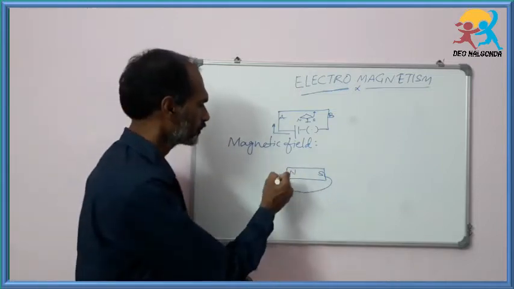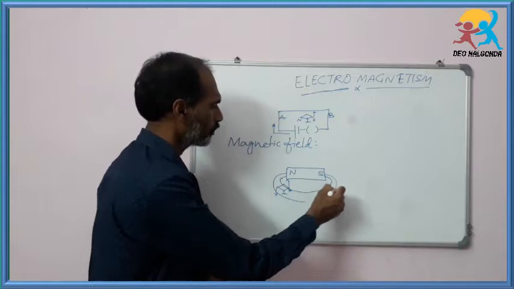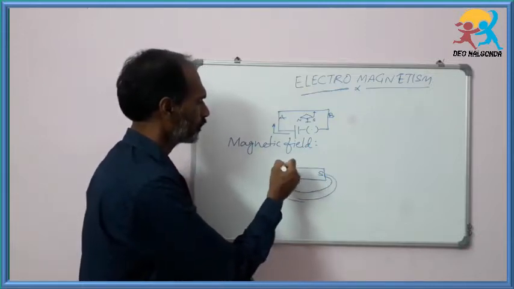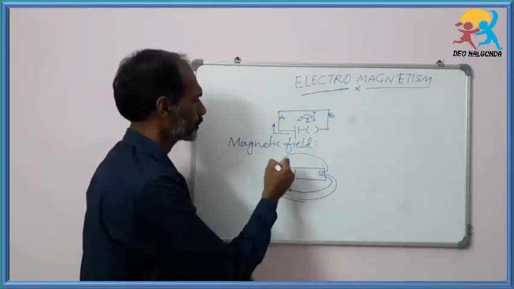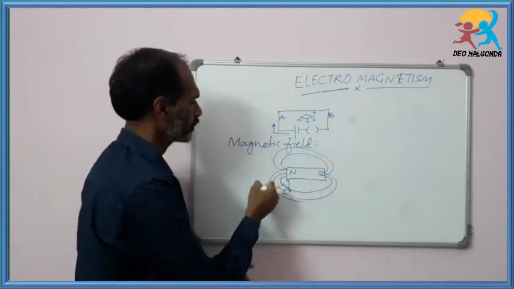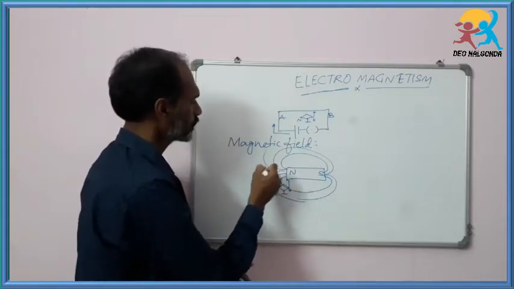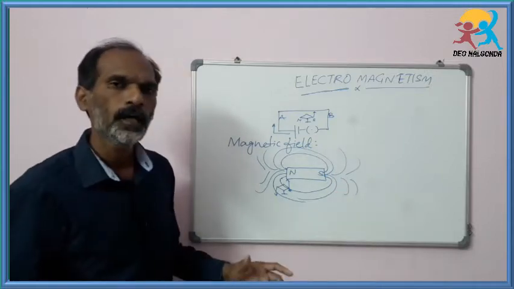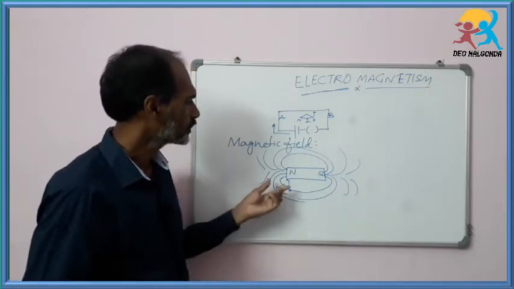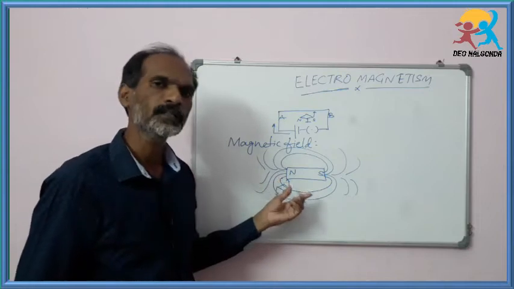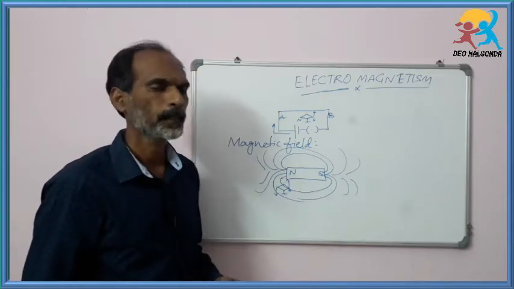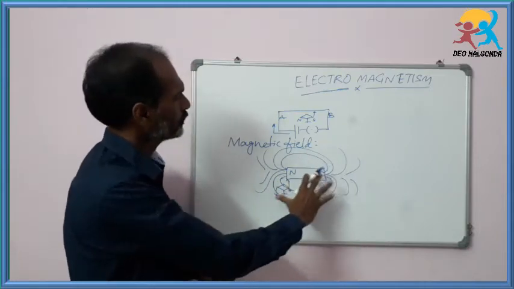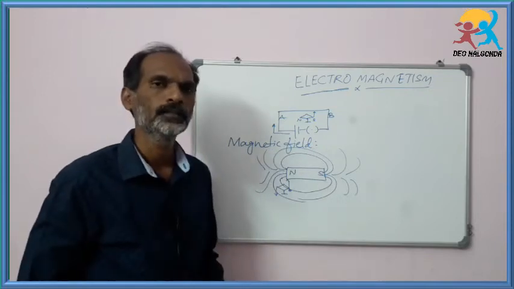As we change the place of the magnetic compass around the bar magnet, we can draw this kind of structure.